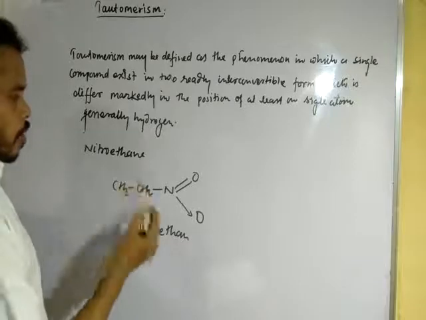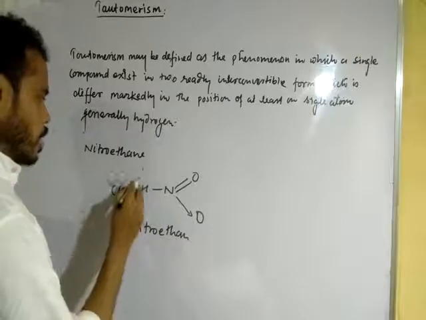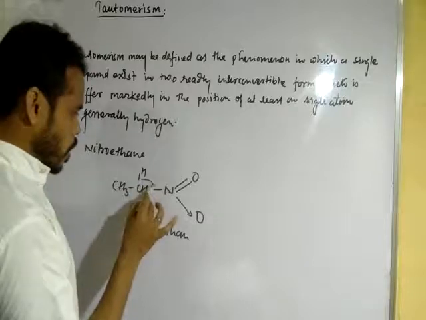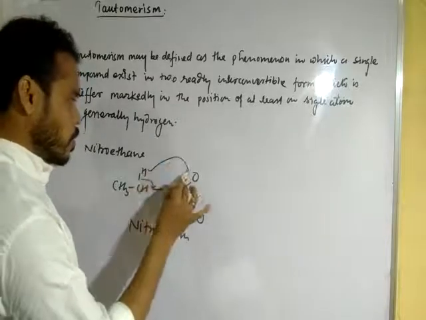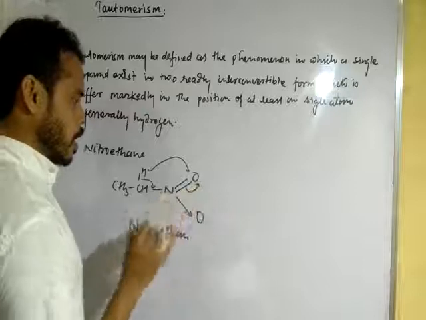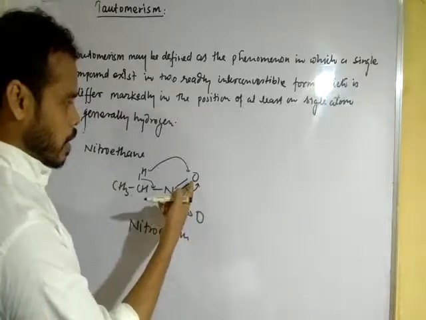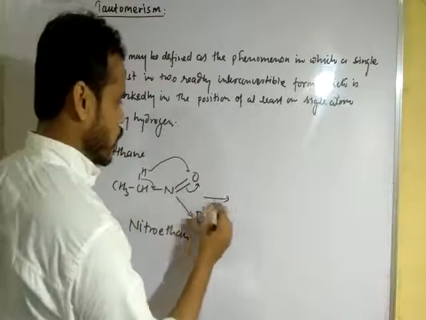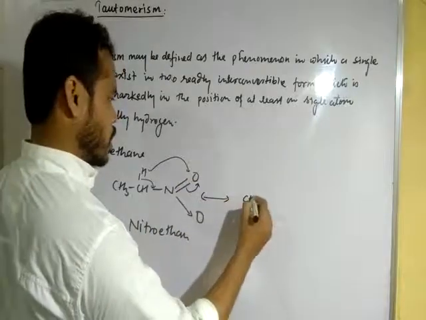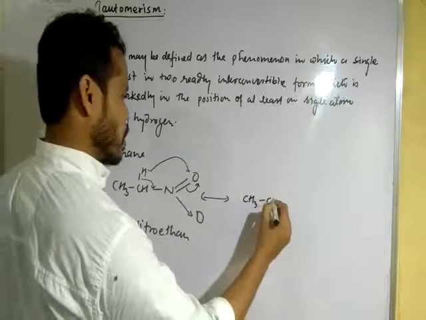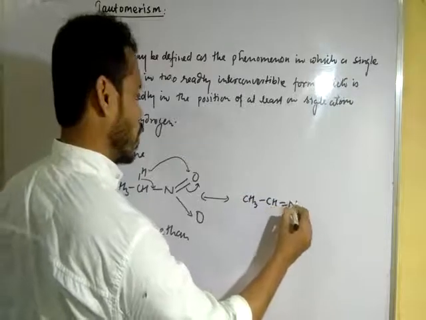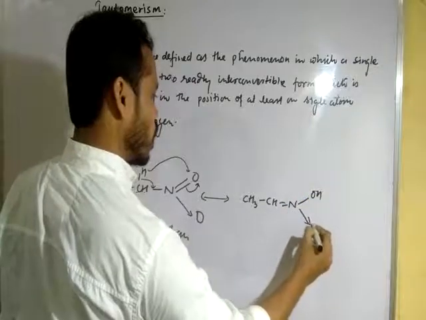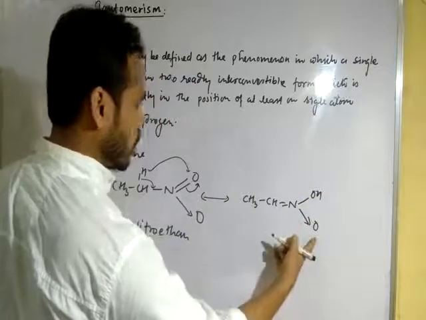Okay, dear student. But suppose one hydrogen atom shifts, and this bond shifts here, and hydrogen shifts here after accepting the pi electron of oxygen and nitrogen. It forms another structure like CH3, CH double bond N, with a single bond to OH, and one coordinate bond between nitrogen and oxygen.